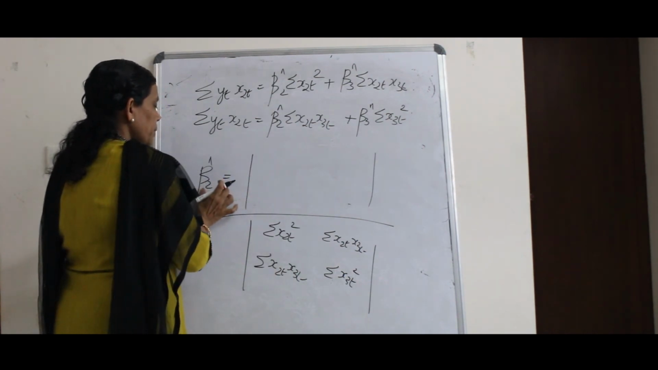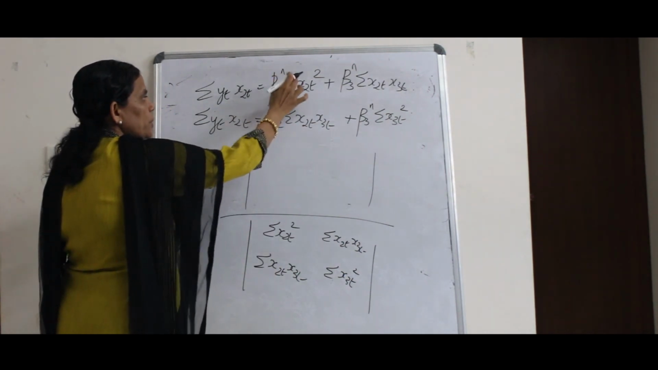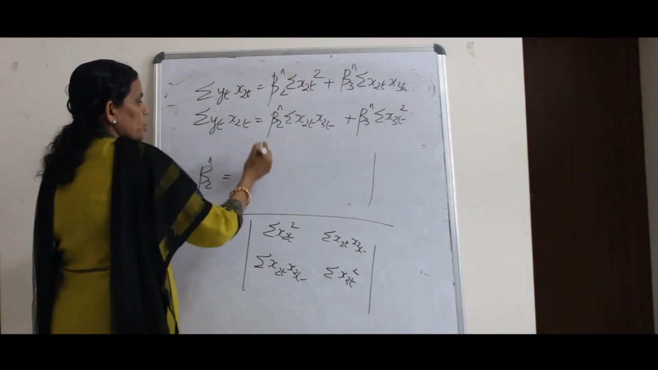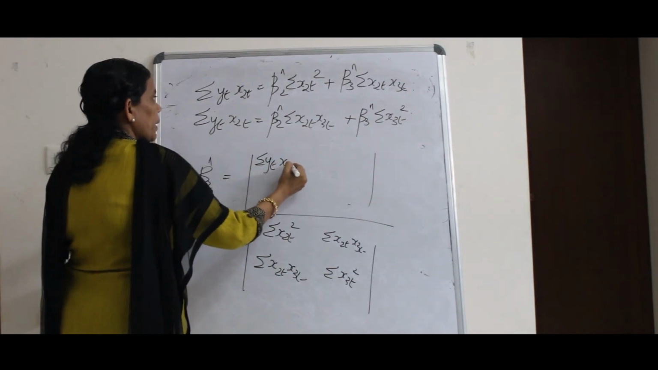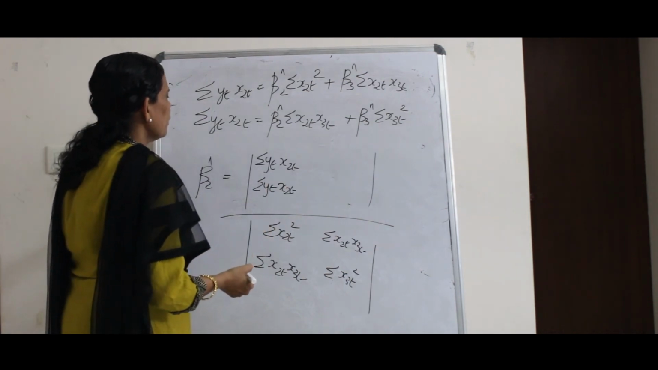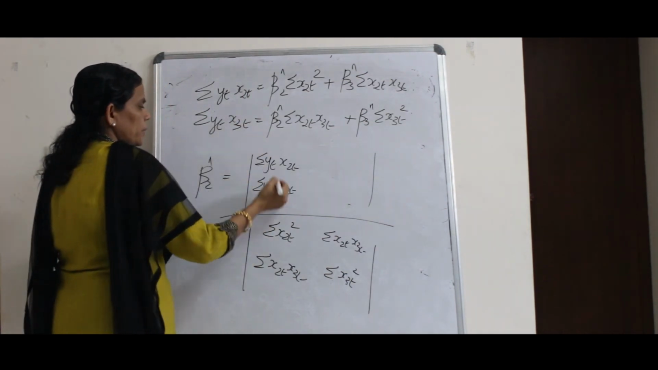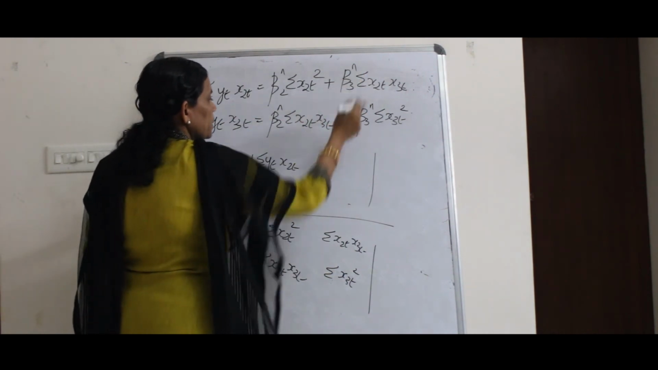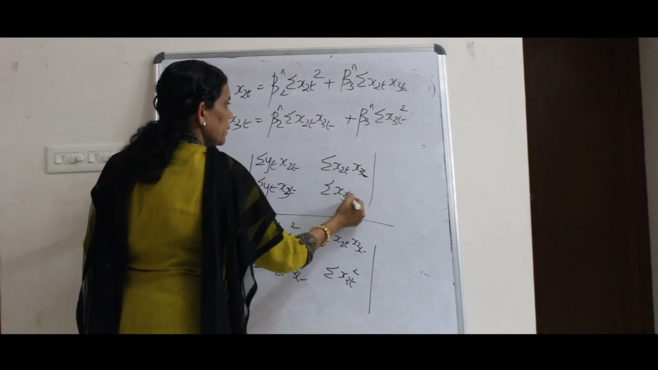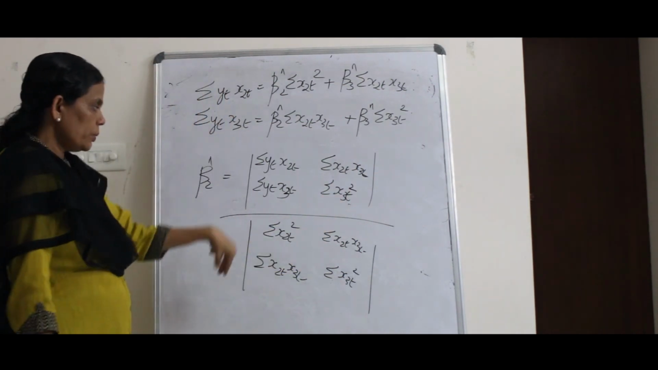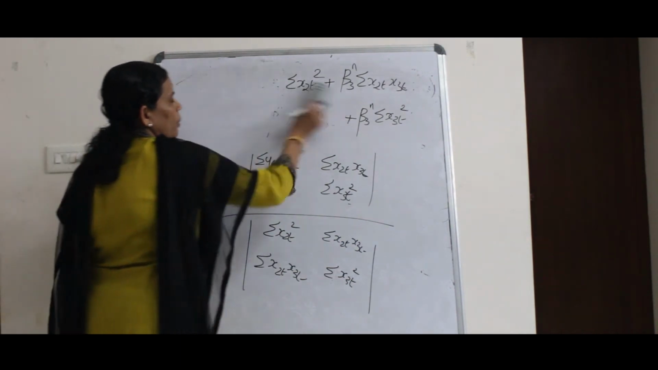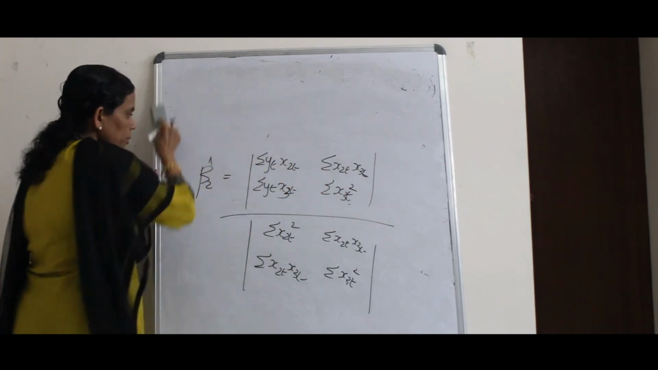And here if you are finding beta 2 hat, you have to replace the coefficients of beta 2 hat by the solution. So instead of these two, you will write these two: sigma yt x2t and sigma yt x3t. Here the same thing, sigma x2t x3t, sigma x3t square. So this is how similarly you can find the value of beta 3 hat also. I am just writing the value of beta 2 hat. So what is the value of beta 2 hat?